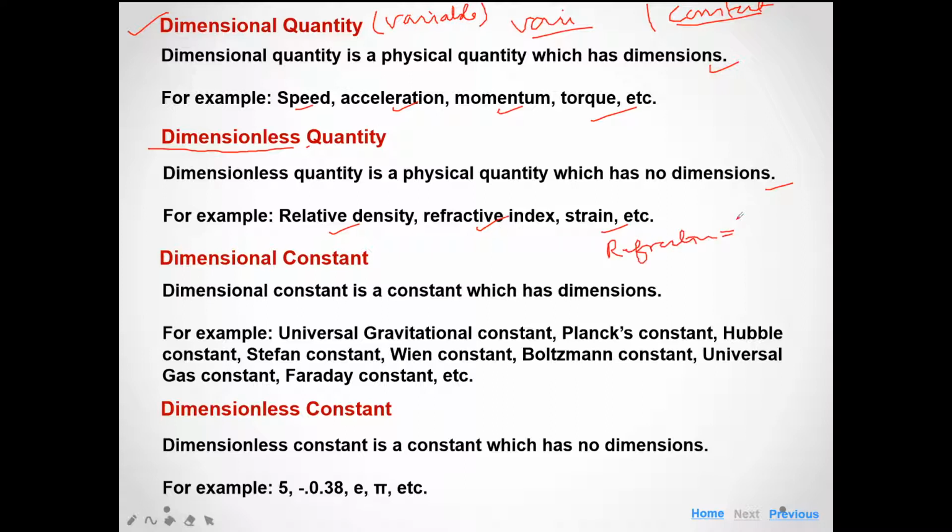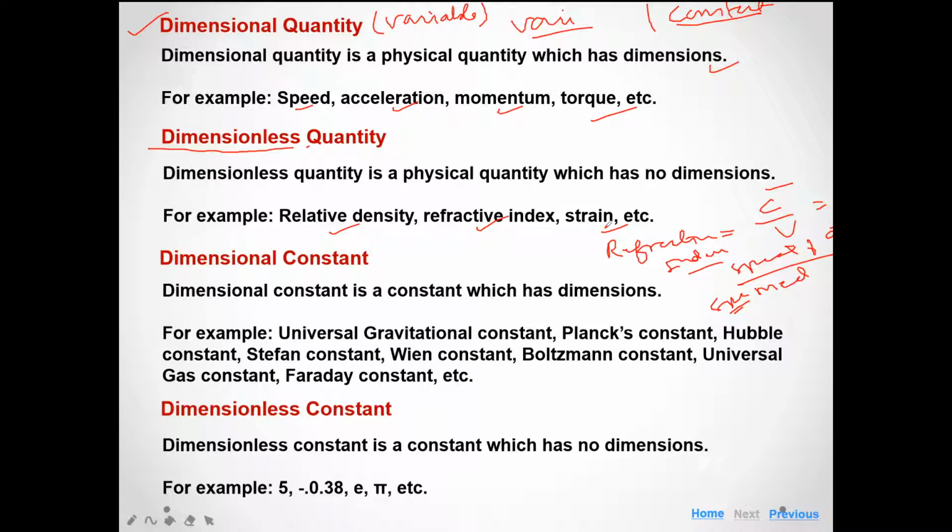The formula of refractive index is C upon V, that is, the speed of light in air divided by the speed of light in a medium. In both terms the dimensions are the same, so the refractive index is a dimensionless quantity. Like that, strain is also a dimensionless quantity, because the formula of strain is delta L upon L.